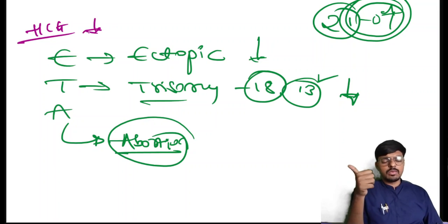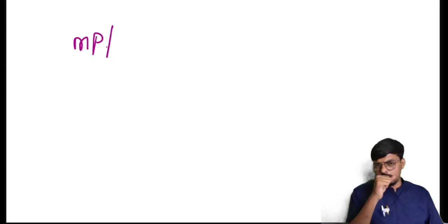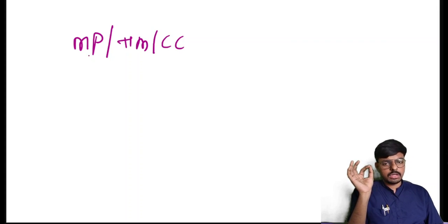What are the conditions where the HCG increases? I already told you the case of hyperemesis gravidarum, that is in molar pregnancy, also called hydatidiform mole, and in choriocarcinoma.